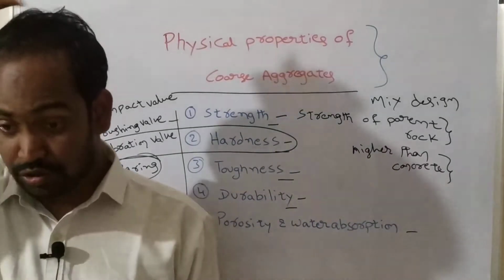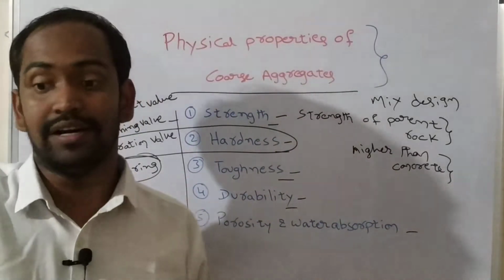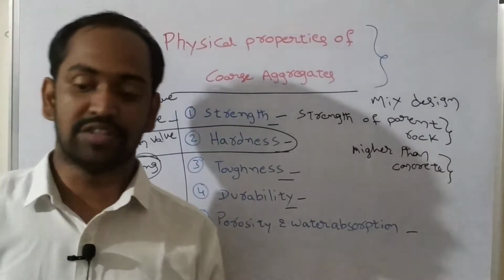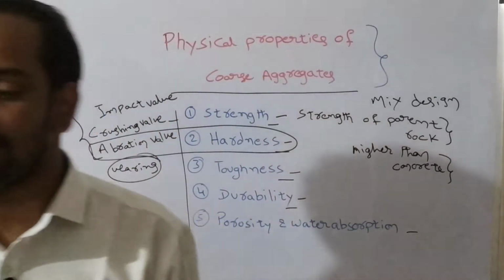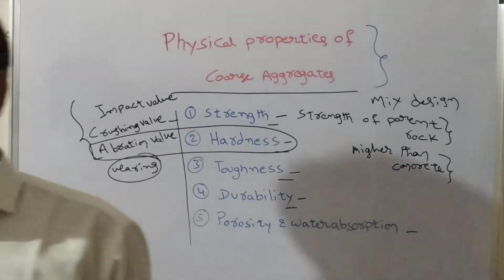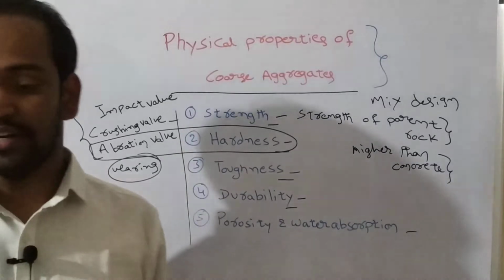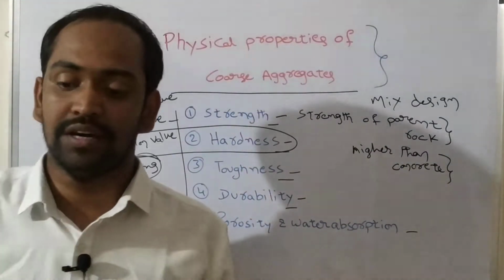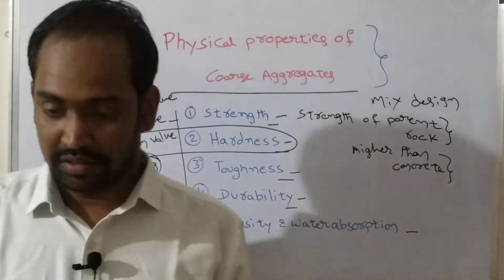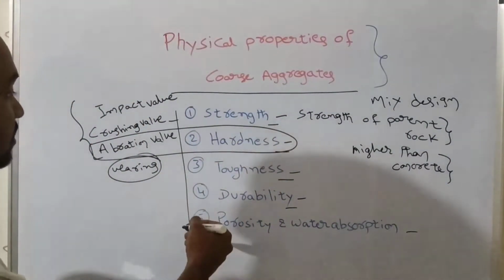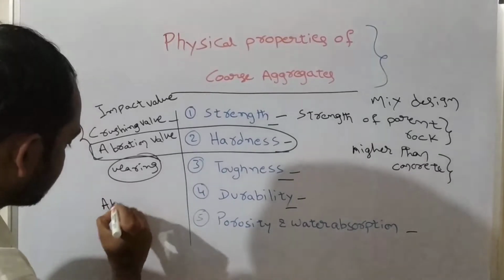Okay, now the hardness of aggregate is the ability of the aggregate to withstand wear, or load, or applied pressure. So this hardness depends on the type of parent rock. The test to be conducted to measure the abrasion value gives the hardness in terms of abrasion. So the test we conduct to determine hardness is called the abrasion test.